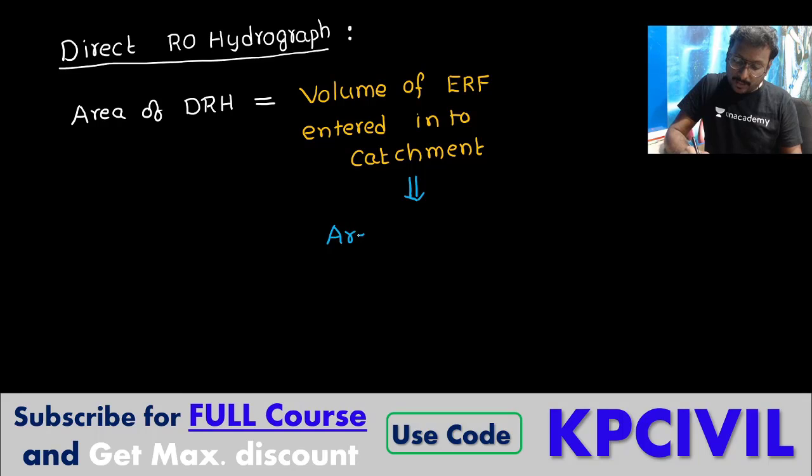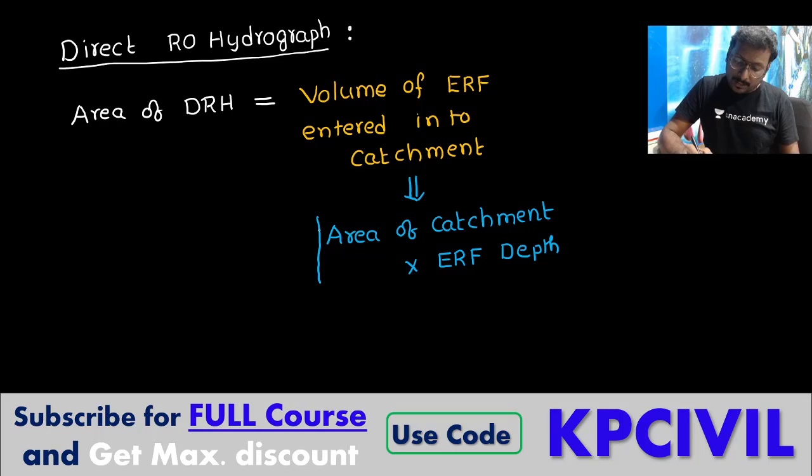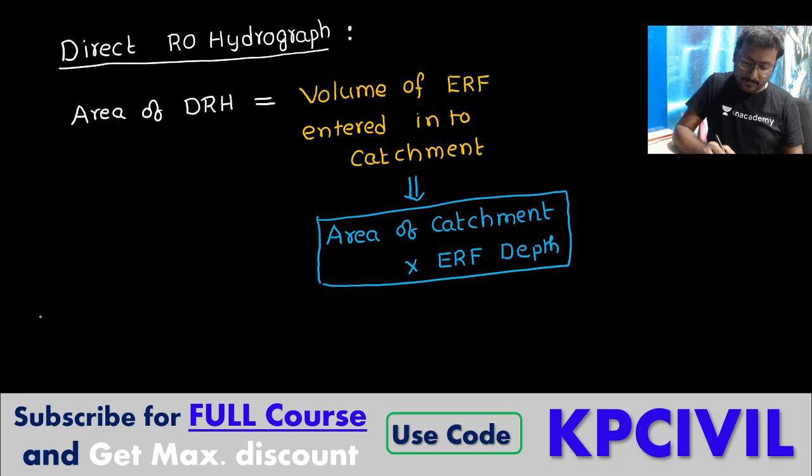What is the other formula we can express here? Area of catchment into effective rainfall depth. We'll write this down. So volume of effective rainfall entered into the catchment is equal to area of direct runoff hydrograph. The same we can express as area of catchment into effective rainfall depth.